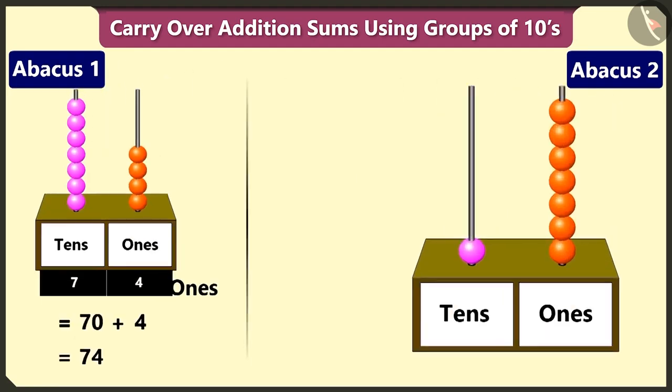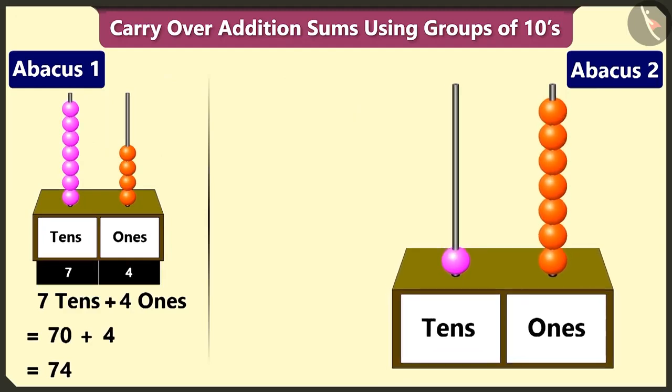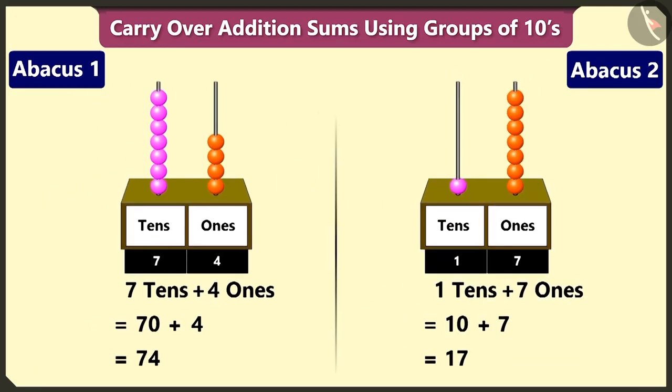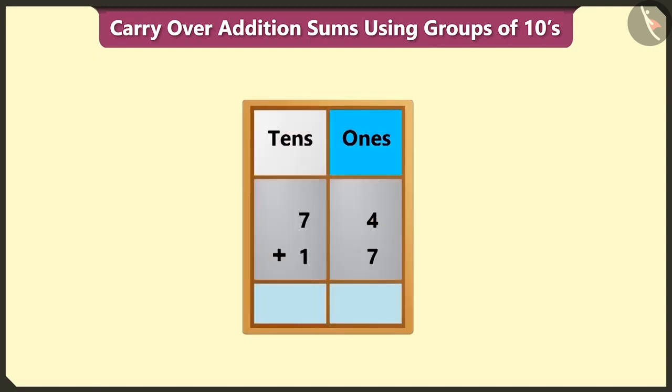Well done. And in the second abacus, in the tens box, there is 1 bead. This makes it 1 tens. In the ones box, there are 7 beads. That is 7 ones. So adding 1 tens and 7 makes 17. Now we have to add 74 and 17. But before that, we have to write both the numbers in the ones tens boxes.